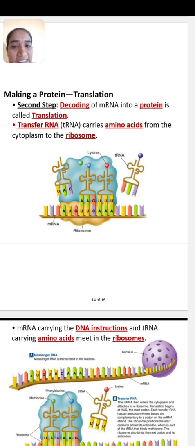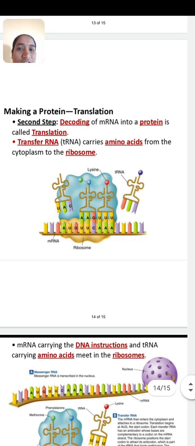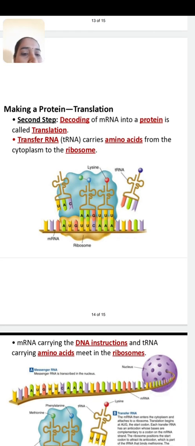Then the second step is the actual translation process. The actual translation process is again divided into three steps. First is initiation, second is elongation, and third is termination. During the initiation process, what happens? The AA-tRNA complex arrives. During the starting process, what happens?